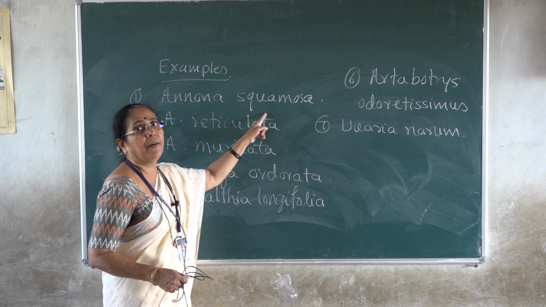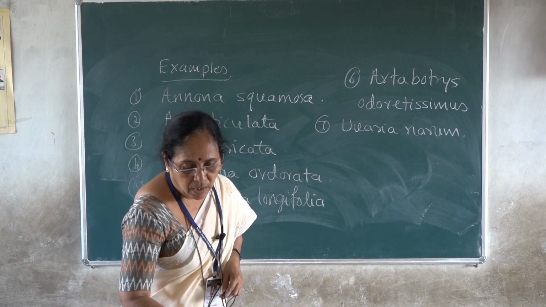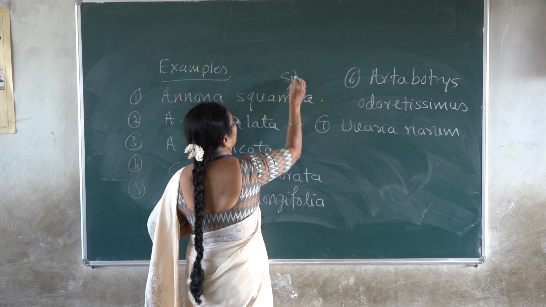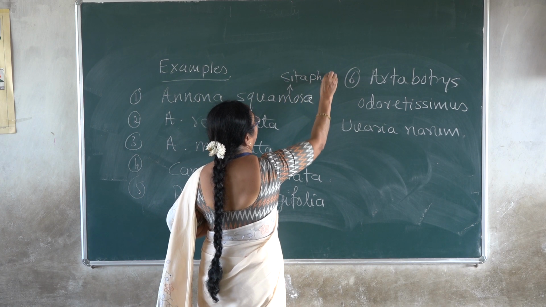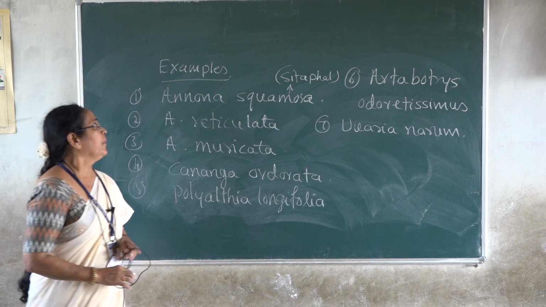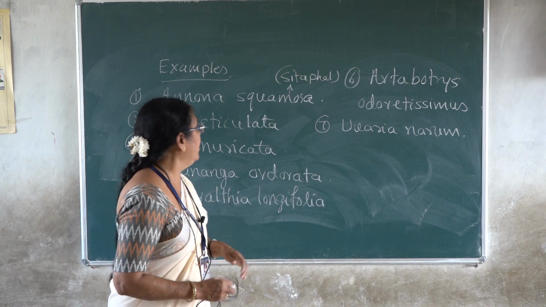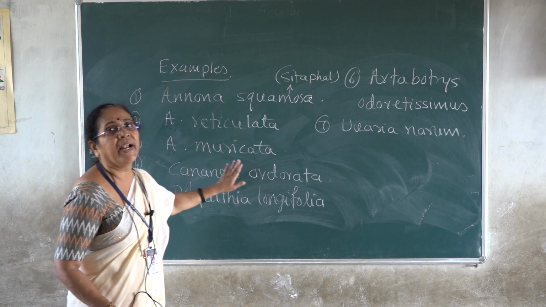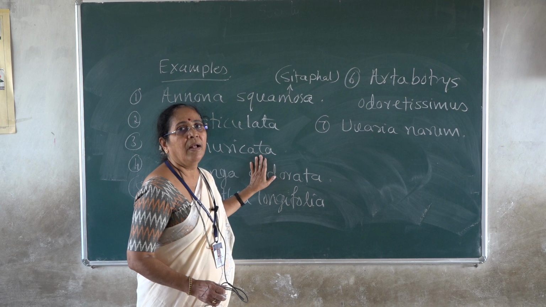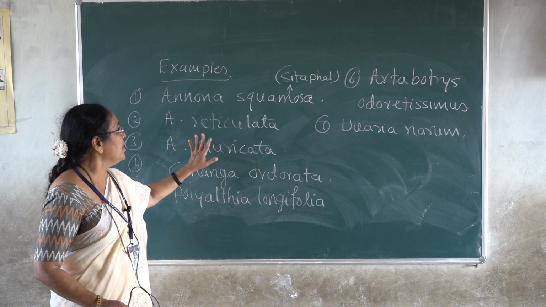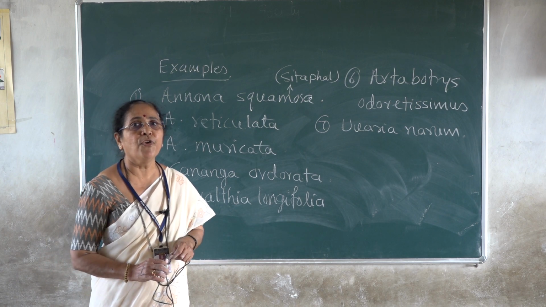Annona squamosa is sitafal. This is called sitafal. Okay, in bracket you write the common name of the family. Annona squamosa is sitafal. Annona reticulata is ramfal. Annona muricata is lakshmanfal. Okay, so all these, they are the fruit-eating plants and they are cultivated for the delicious fruits.